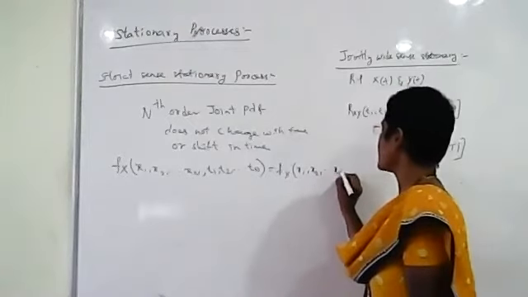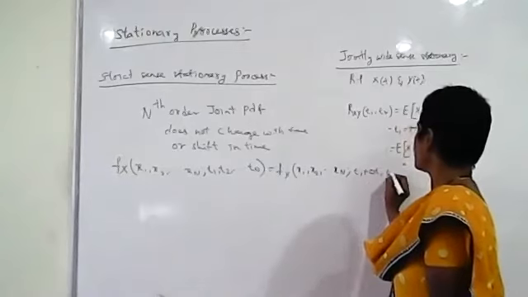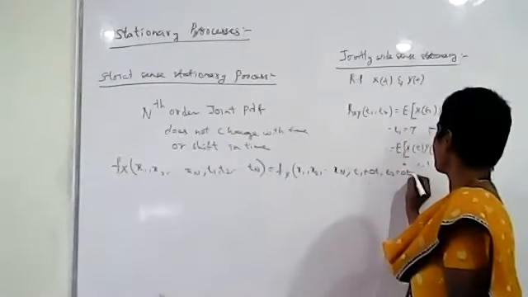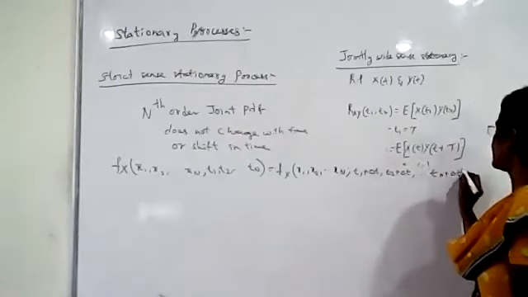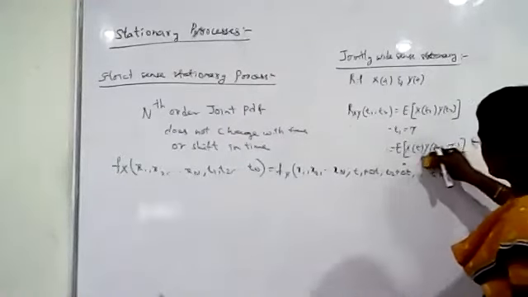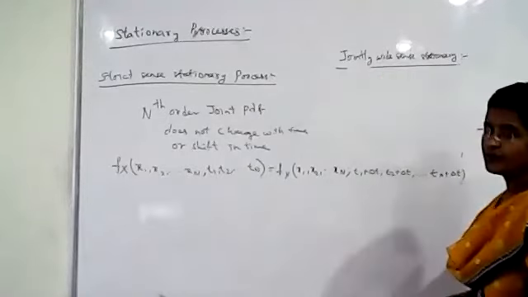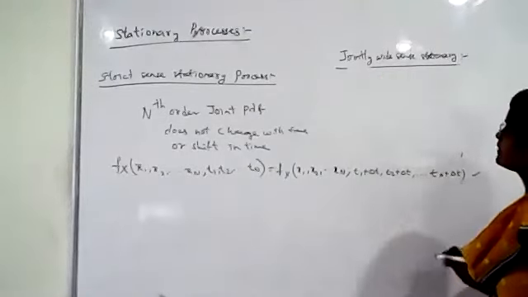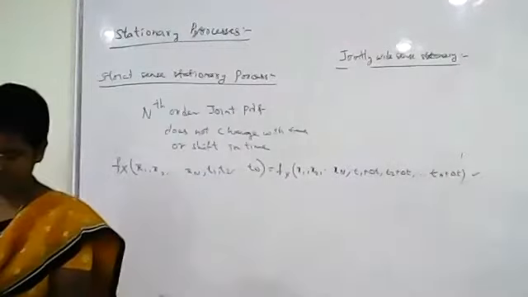So it is equal to the same function at t1 plus delta t, t2 plus delta t, and so on, tn plus delta t. If the random process satisfies this condition, then this random process is called a strict sense stationary random process.